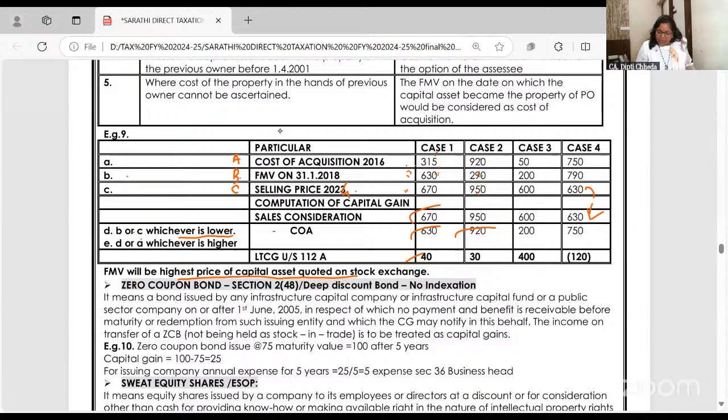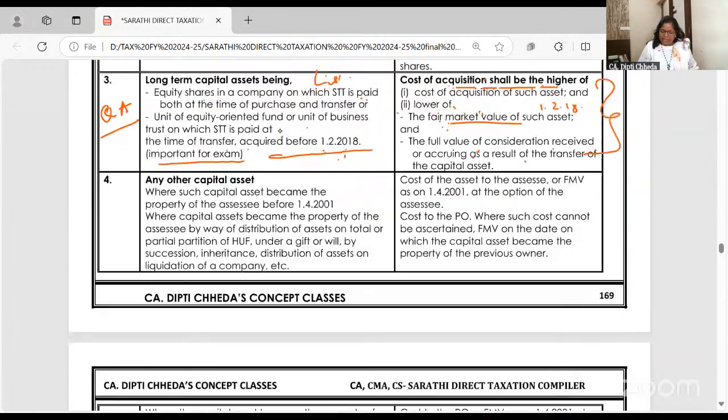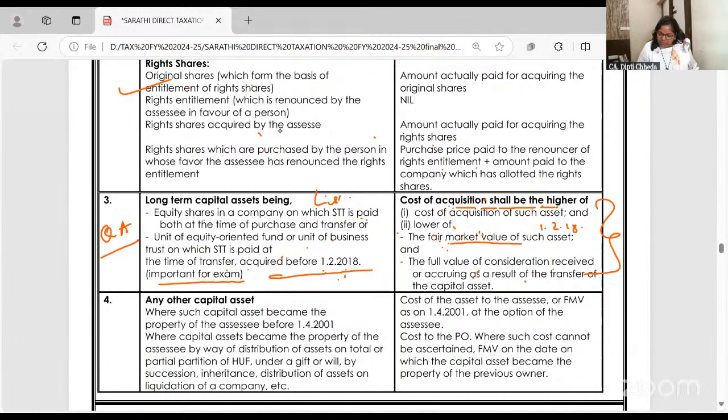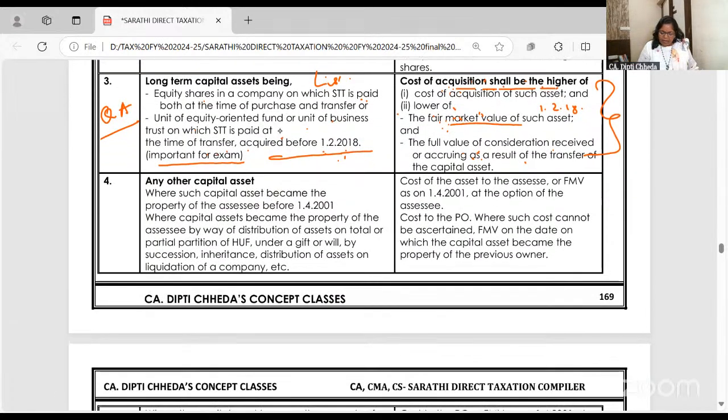Now, fair market value or selling price, whichever is lower, this or cost, whichever is higher. So 200, 790 or 630, whichever is lower, this or 750, whichever is higher. So this is how you have to take: fair market value or sale consideration, whichever is lower, that or cost, whichever is higher.